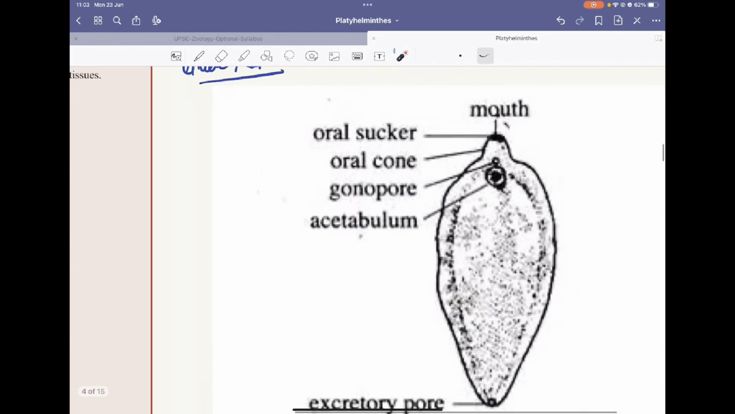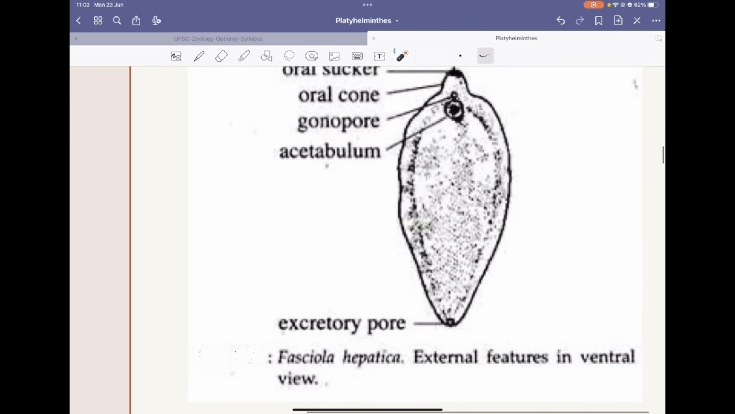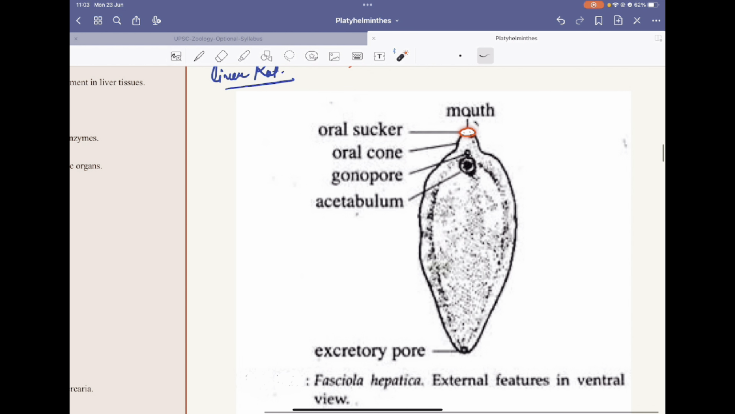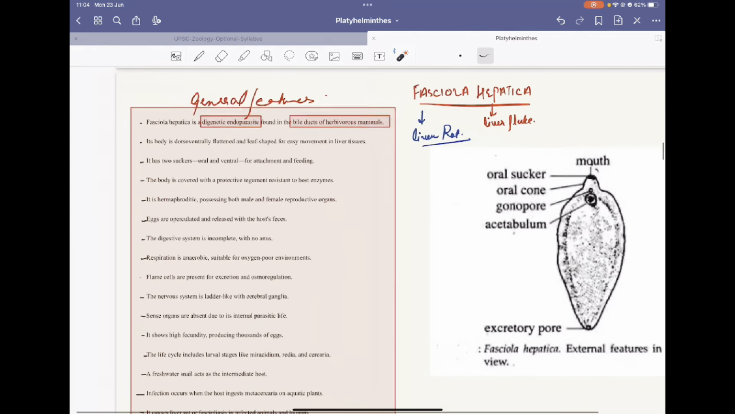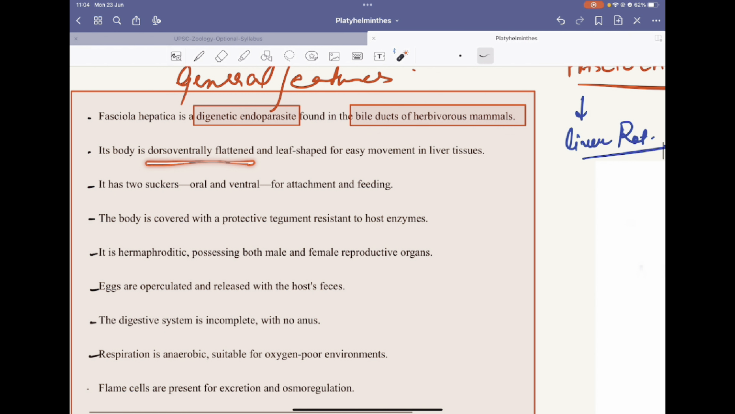If you look closely at the diagram of Fasciola hepatica, you will see a small mouth, and then the body is completely leaf-like, and it's flat. It has an excretory pore at the end. There is the acetabulum, which is a sucker. It has an oral sucker at the anterior end. There is an oral cone, a small cone-like structure, and the gonopore is just beside the acetabulum. So it's dorsoventrally flattened and leaf-like.